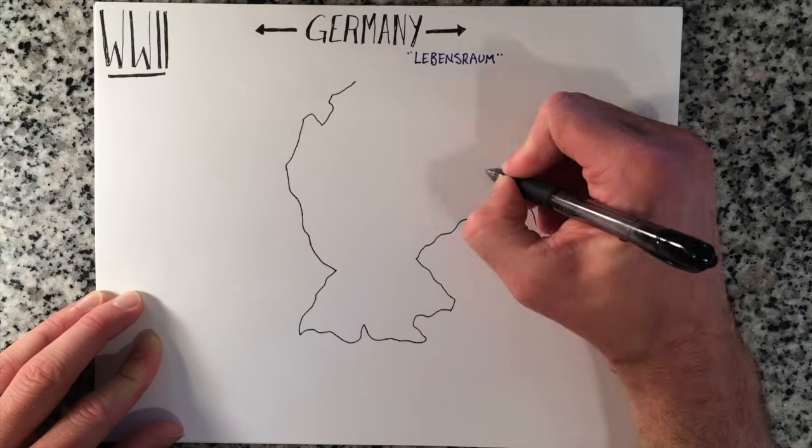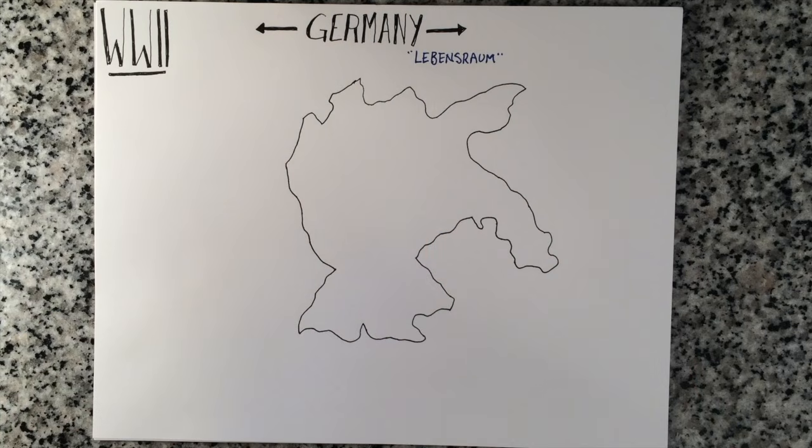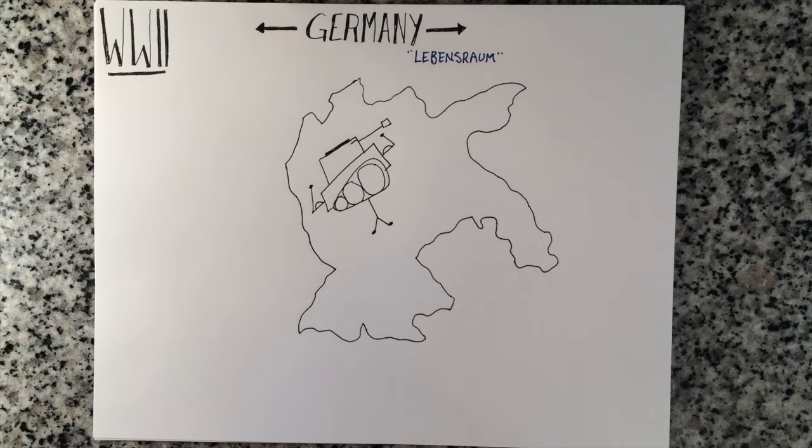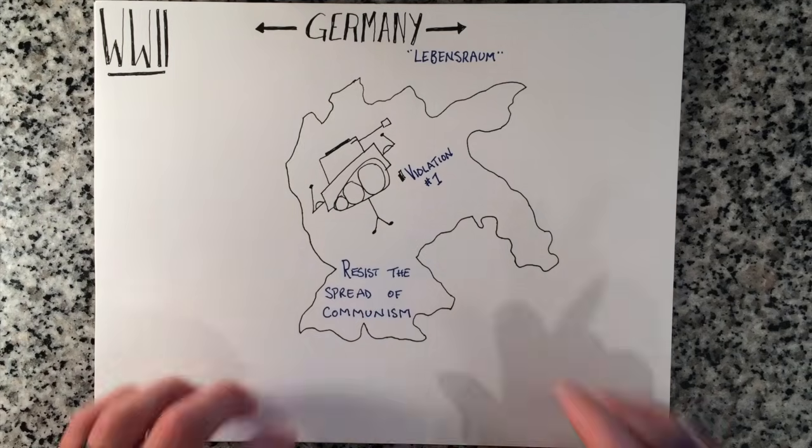Hitler started to realize that the leaders in Europe were not willing to fight. When he became chancellor, he began to rebuild and strengthen Germany's army. This was a clear violation of the Treaty of Versailles, but the action went unchallenged. Hitler claimed that he was strengthening the army to help Germany resist the spread of communism.